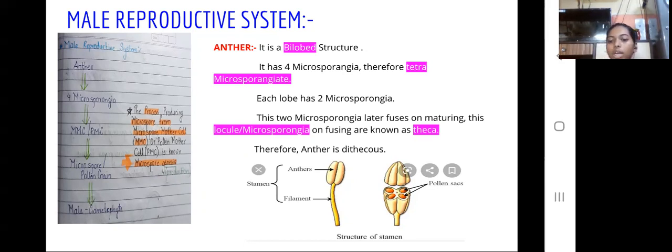These 2 microsporangia later fuse on maturing. These locules or microsporangia on fusing are known as theca. These 2 fuse to form a theca, and these 2 fuse to form another. This forms 2 thecae, therefore the anther is dithecous.